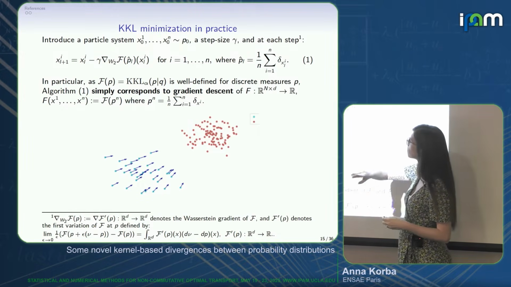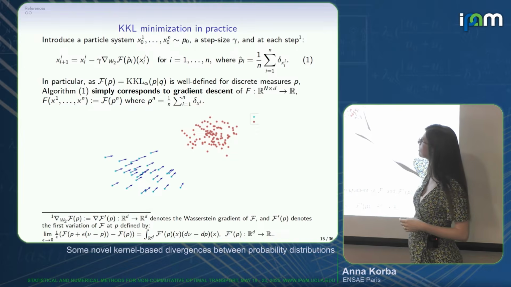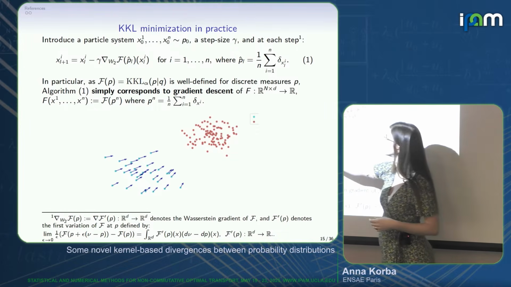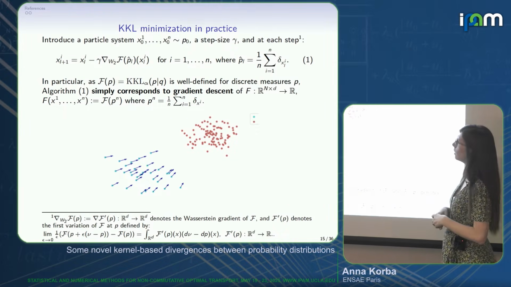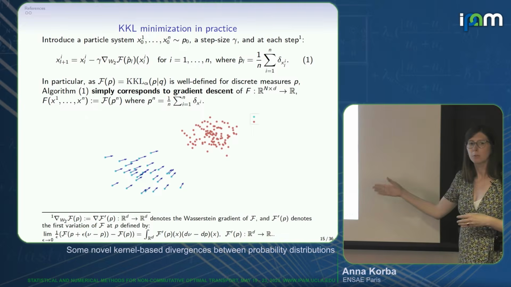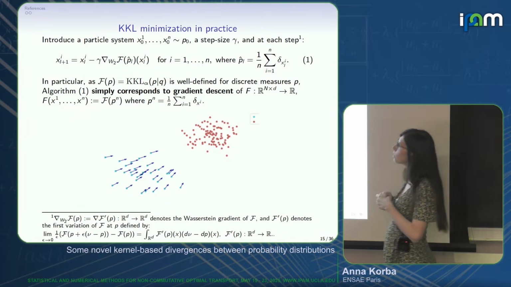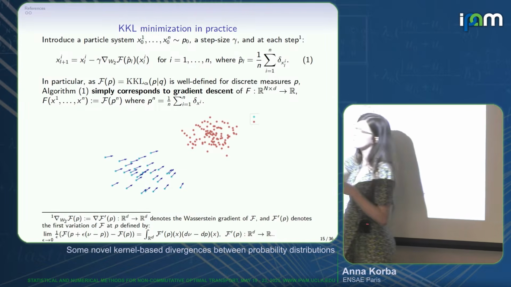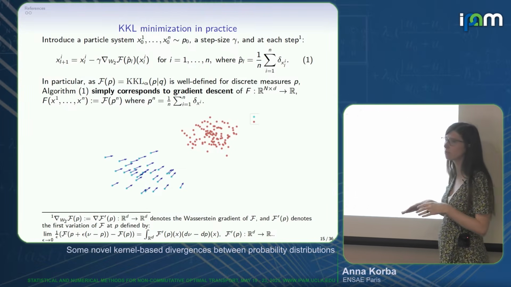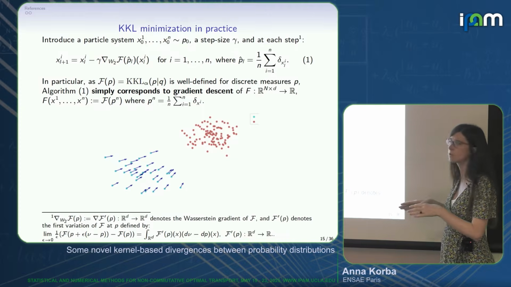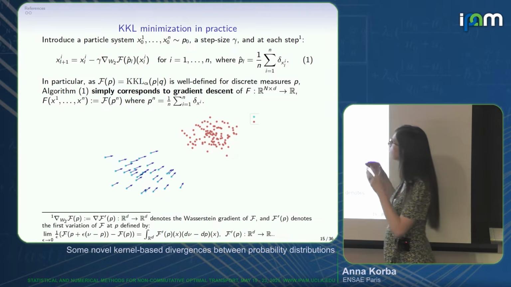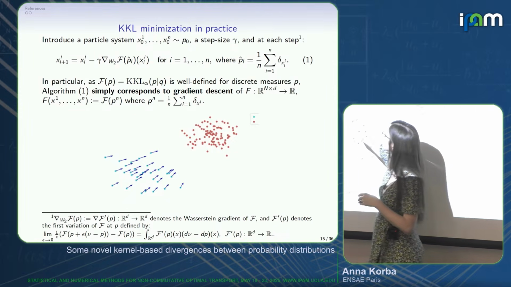You should think of this as my distribution Q in discrete form, and these are the particles that I push. And what I've said in terms of Wasserstein gradient, it's really, when you have an object here, F, that is well defined for discrete measures, a very fancy way to present gradient descent. In practice, think of reparametrizing.